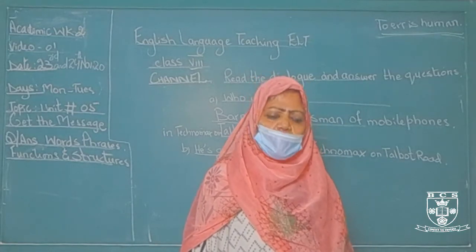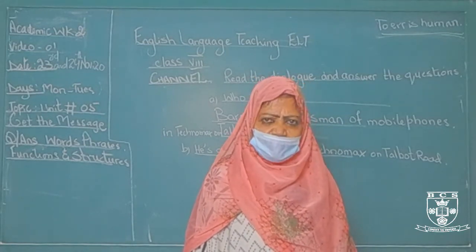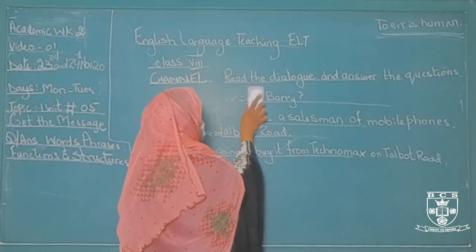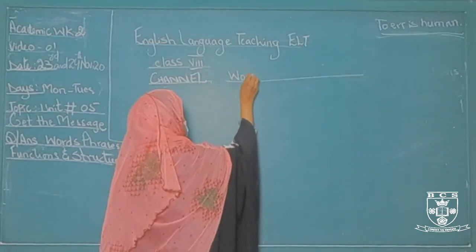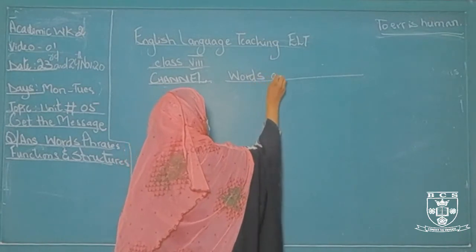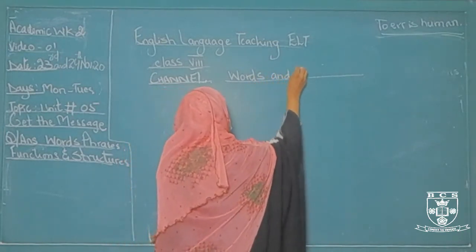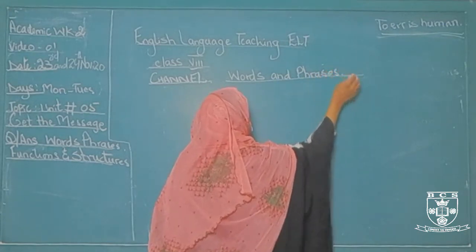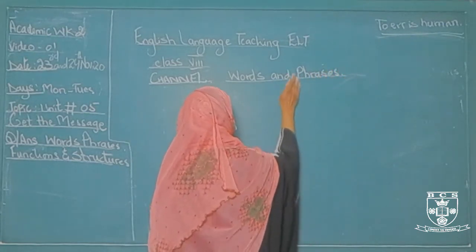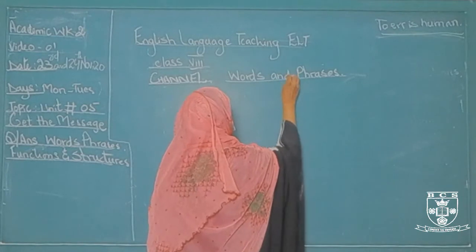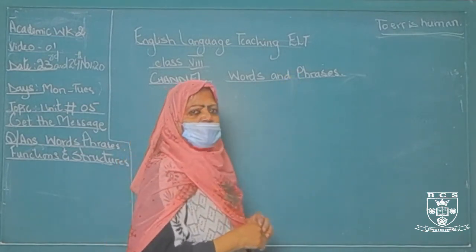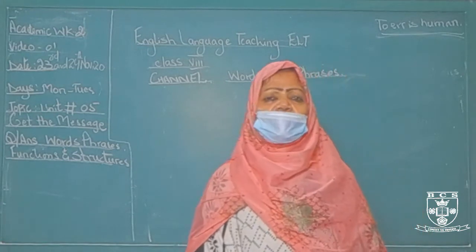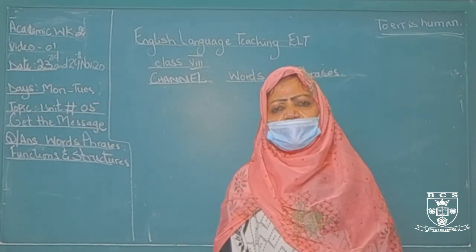Now come to the point, words and phrases. I have written the meanings of the phrases. Do you remember? I have also given you the explanation of phrases. What are phrases? A phrase is an incomplete sentence.